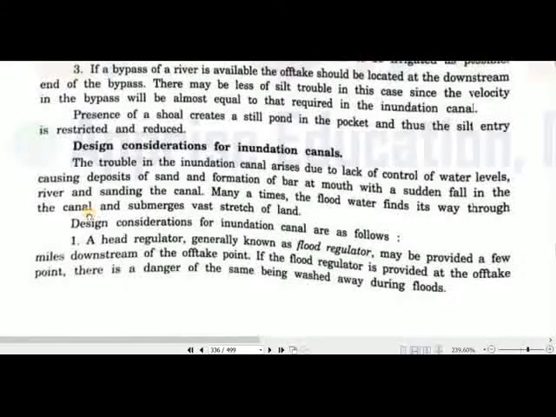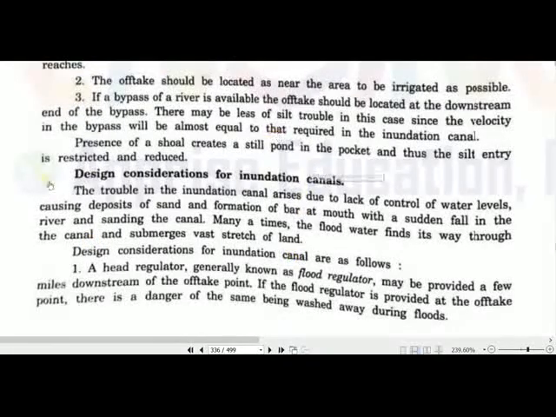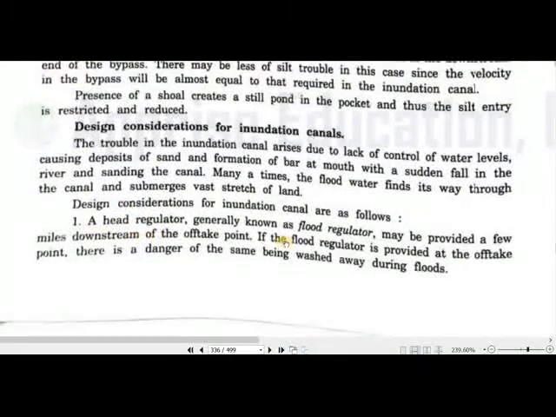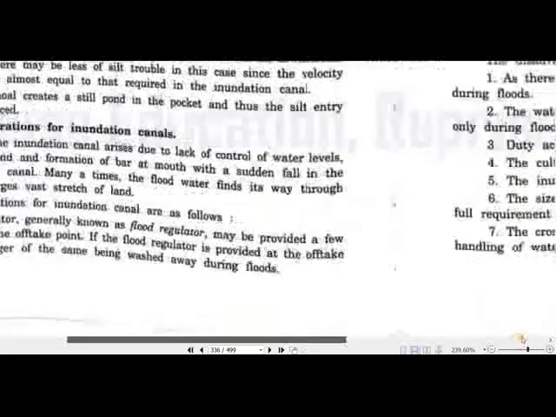Design considerations for inundation canal. The trouble in an inundation canal arises due to lack of control of water levels in the river, which causes deposits of sand and formation of a bar at the mouth with a sudden fall in the river. So the design considerations are very important. A head regulator, generally known as a flood regulator, may be provided a few miles down from the off-take point. If the flood regulator is provided at the off-take point, there is a danger of it being washed away during the flood. So that is the first precaution.